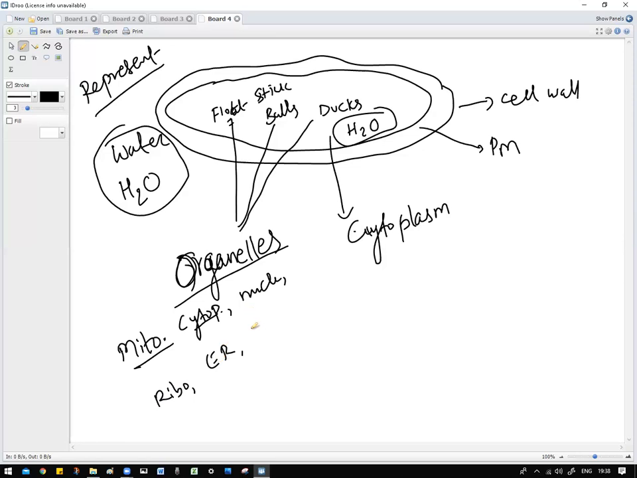Okay, these we have done. Golgi complex. These are all solid organelles which are floating in the water inside the cell. That water is called cytoplasm.